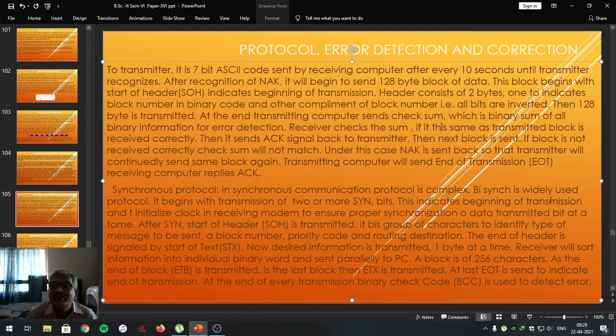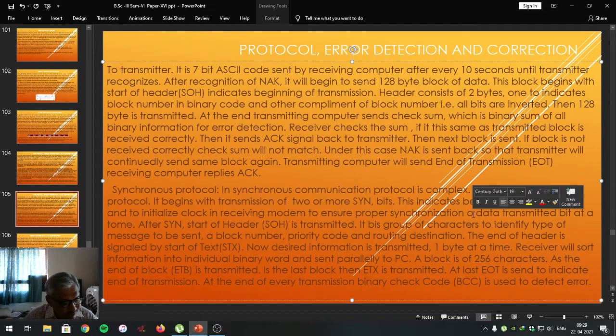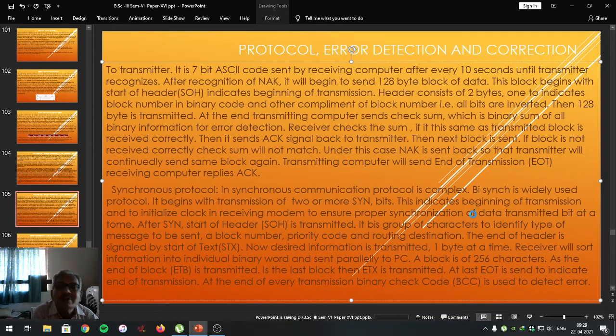This indicates the beginning of transmission, and initializes the clock in the receiving modem to ensure proper synchronization of data.